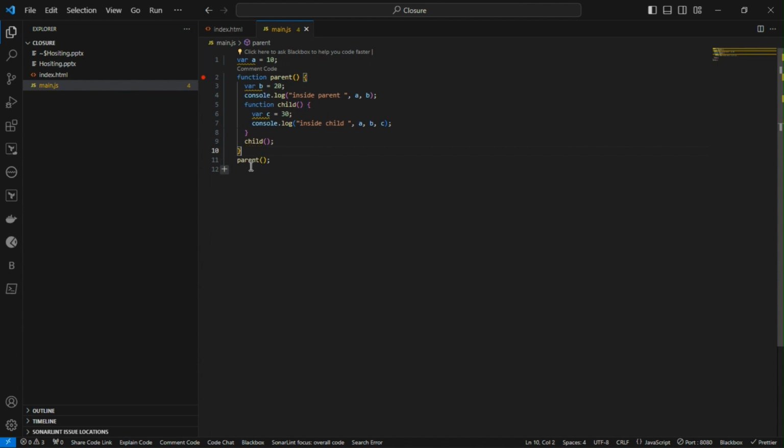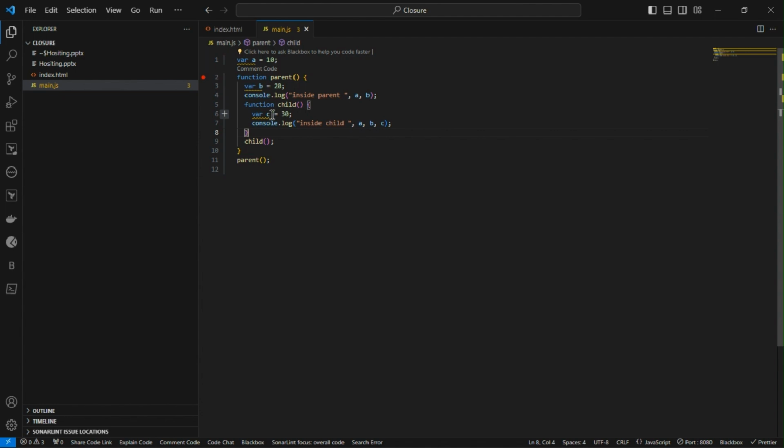First it will create this parent function scope and execute line by line. The moment it reaches this line, it will find the child function should be called. The child function declaration already happened, then it will call this. When it executes this child function, this again will create its own function scope. Inside this child function scope, it will have access to its lexical scope, like its parent function scope and the global context.